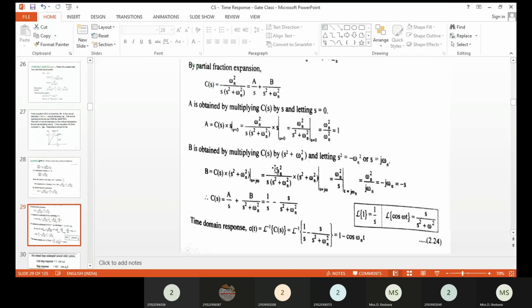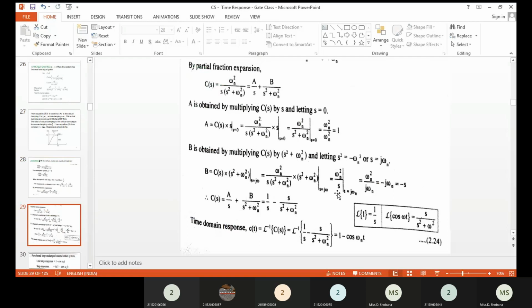Similarly, if you want to determine the B value, you can take s square equal to minus omega n square. So s is equal to plus or minus j omega n. You can take C of s multiplied by the denominator, and substitute s equal to j omega n. Here the numerator and denominator get cancelled.